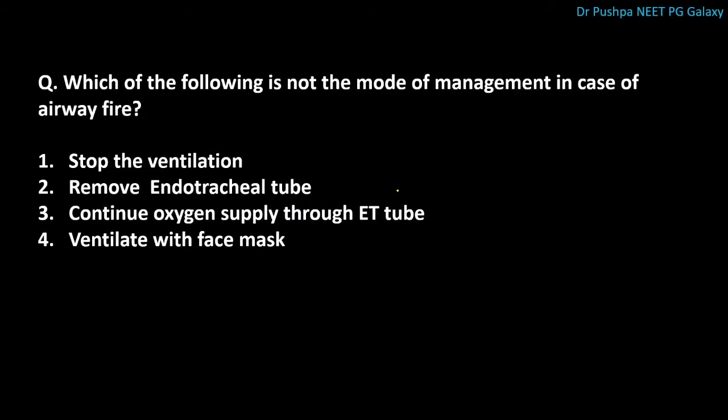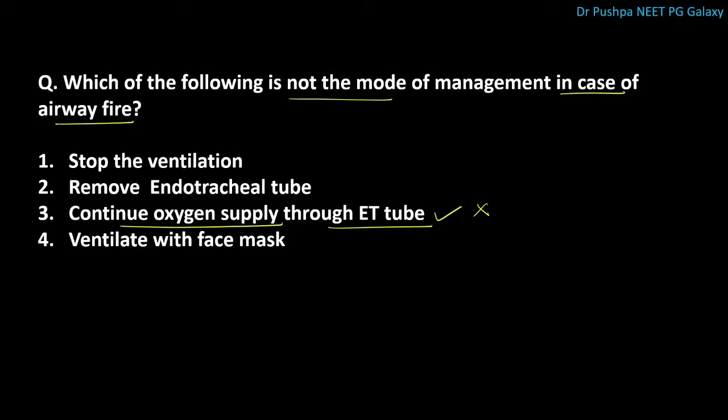Next question is, which of the following is not the mode of management in case of airway fire? The correct answer is continue oxygen supply through ET tube. This is not the mode of management. In case of airway fire, we need to stop the ventilation and we should remove the endotracheal tube. Turn off the oxygen and disconnect the circuit from the machine.